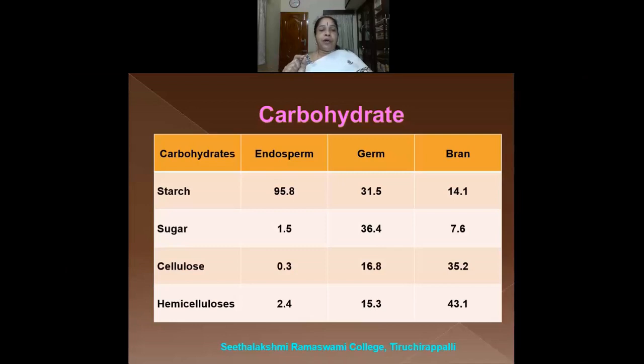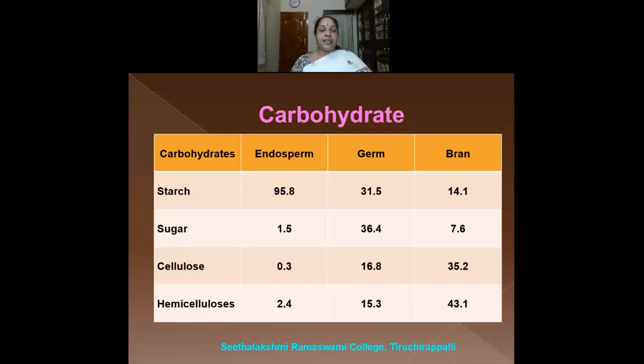Sugar, 1.5% is present in the endosperm, 36.4% in the germ, which is the highest, and the bran contains 7.6%. The amount of cellulose in the endosperm is very less, 0.3%. In germ, it is 16.8%. The bran, the outermost portion, has the highest amount of cellulose, which is 35.2%.